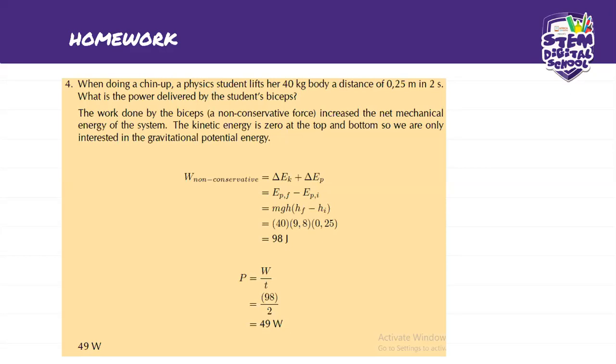For us to find the potential energy, it's going to be mgh, which, because we're working with a change in potential energy, is going to be m g (hf minus hi), and already that's a difference, remember, because it says the distance of 0.25, so that's a change in distance. And we've got our gravity, which is 9.8, and we've got our mass, which is 40 kilogram. So our non-conservative force, work done, is going to be 98 joules.